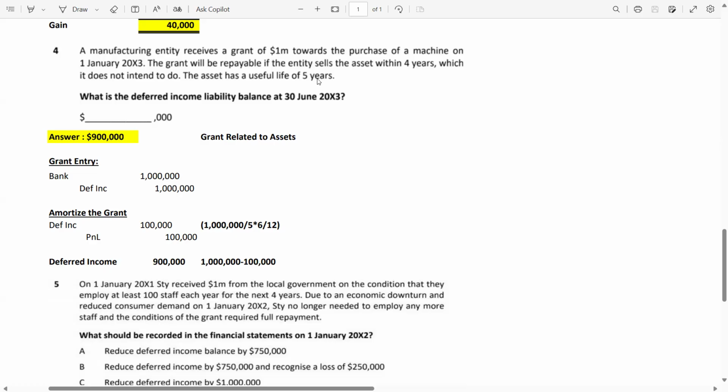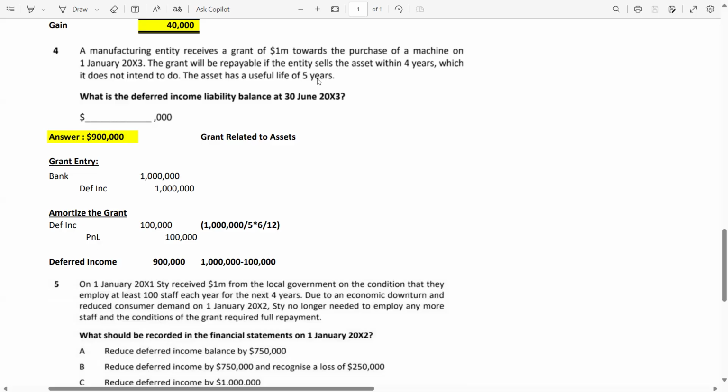Now, the grant entry. The grant entry is bank debit, deferred income credit by 1 million. On this date, 1st Jan 2003, you will get a grant, so you make this entry. Bank debit, deferred income credit, 1 million. Now you have to amortize the grant, because over the life of the asset, which is 5 years, you will record the income over the 5 years.